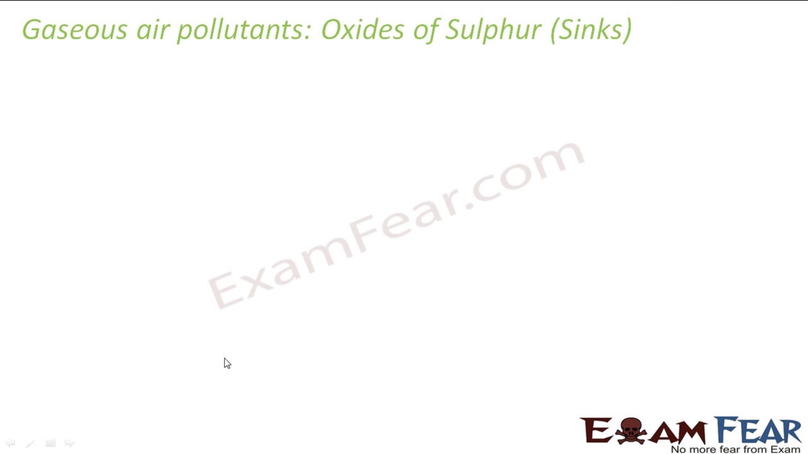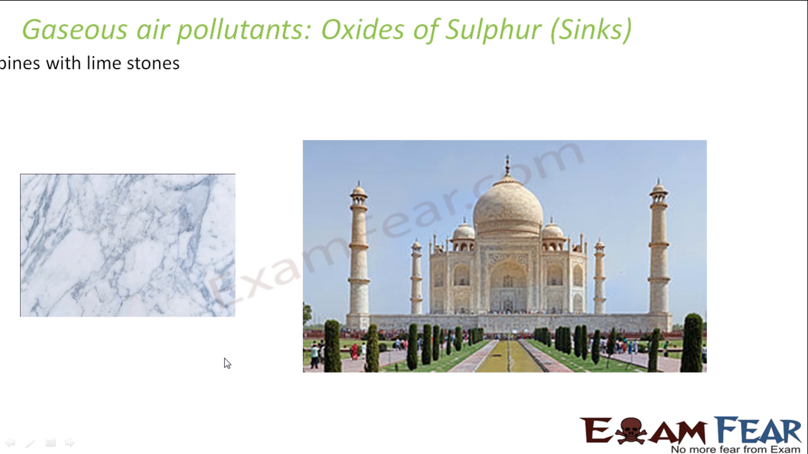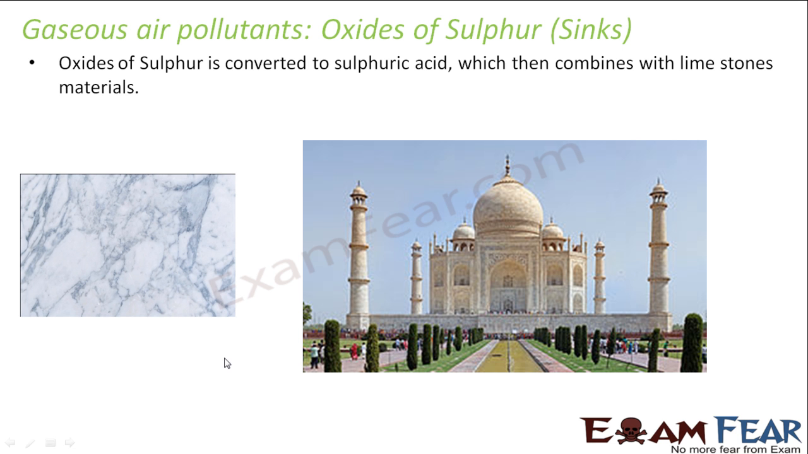Now we'll talk about where is the sink of sulfur, right? I told that sulfur is produced 67% from volcano. So there has to be some sink for sulfur. Generally the oxides of sulfur are converted to sulfuric acid, and then it combines with limestone materials. Example, if there is some sulfur gas here, SO2, this will react with marble stones, and this marble stone will consume the sulfur.